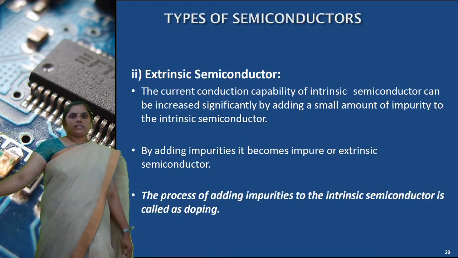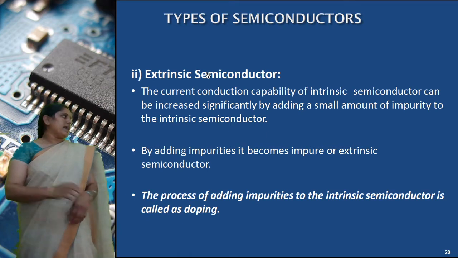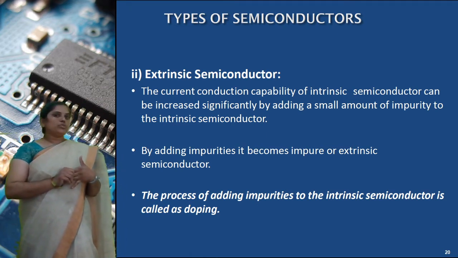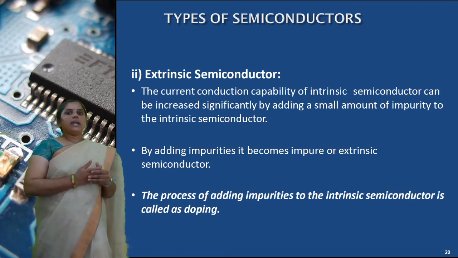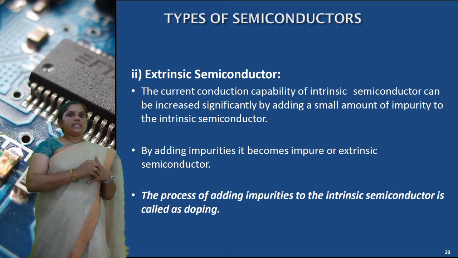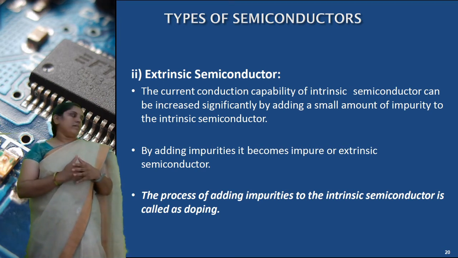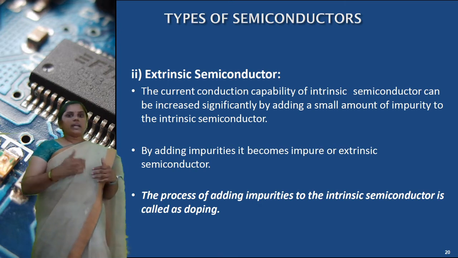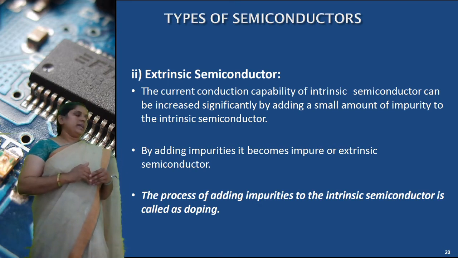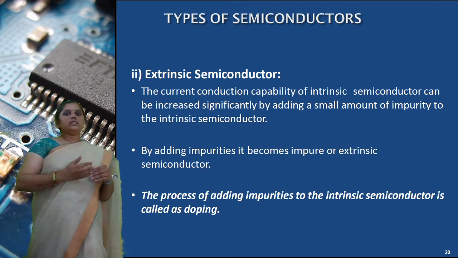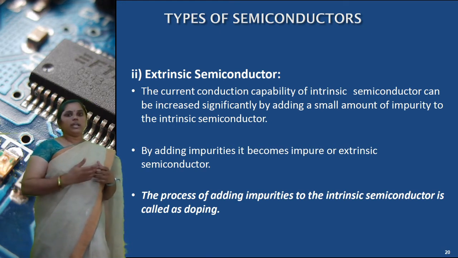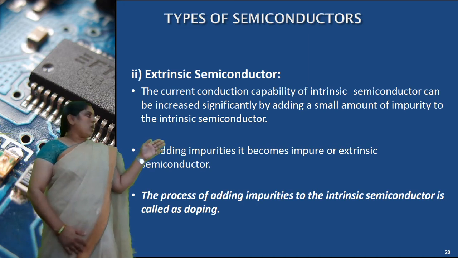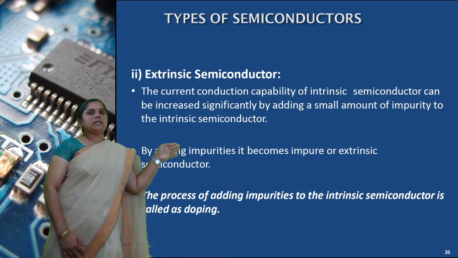So next, extrinsic semiconductor. An extrinsic semiconductor is used to increase the conductivity compared to an intrinsic semiconductor. When we add impurities to the intrinsic semiconductor, the conductivity of the semiconductor device is increased. By adding a small number of impurities to the intrinsic semiconductor, it becomes an impure semiconductor, also called an extrinsic semiconductor.